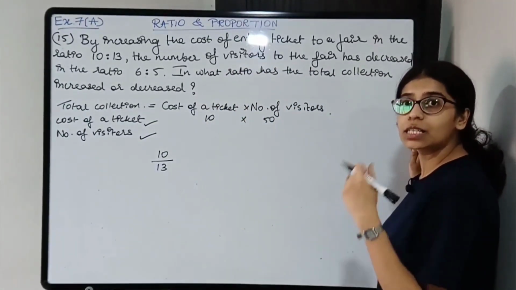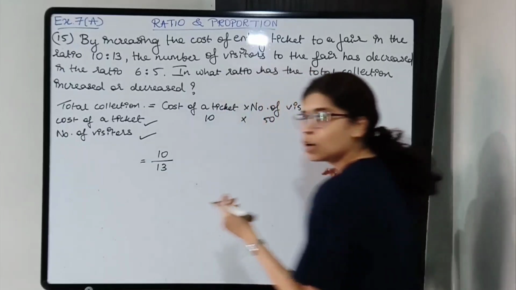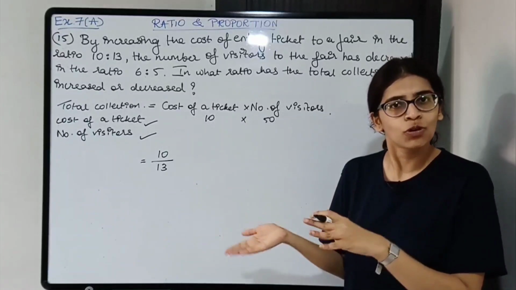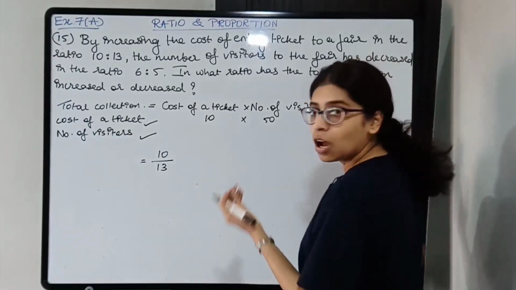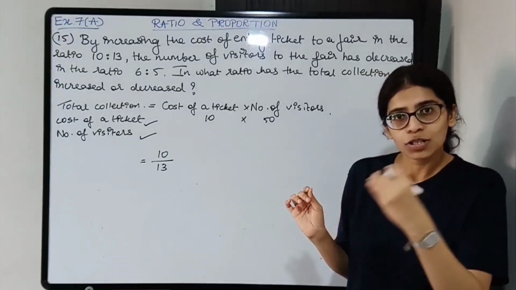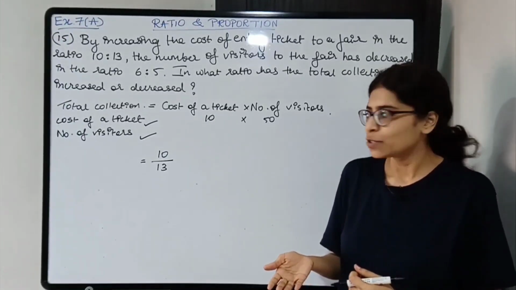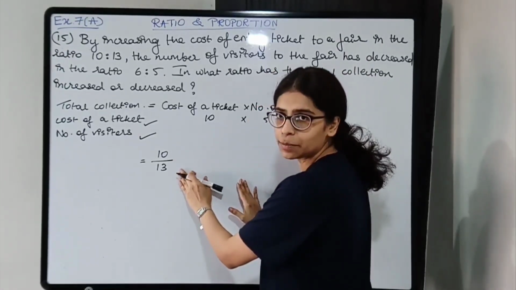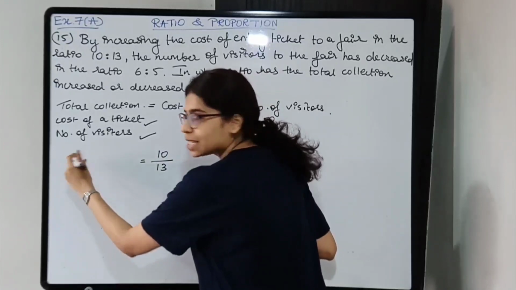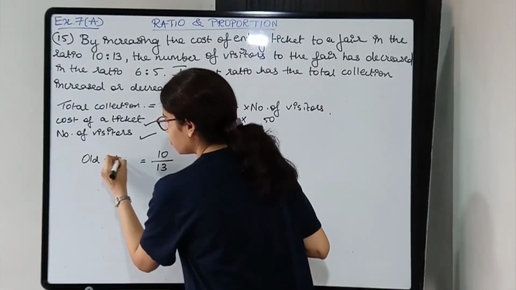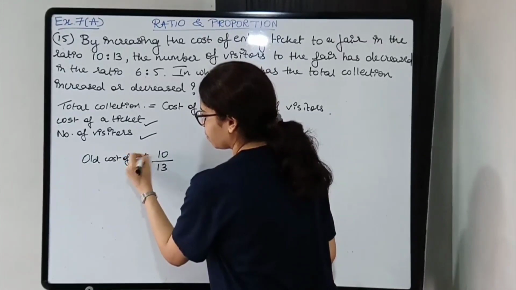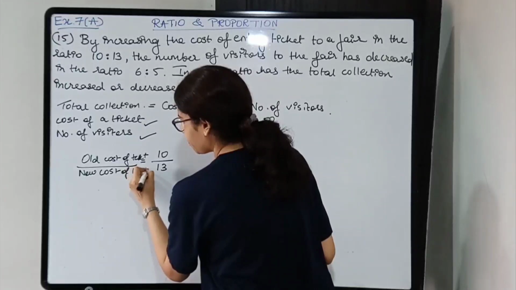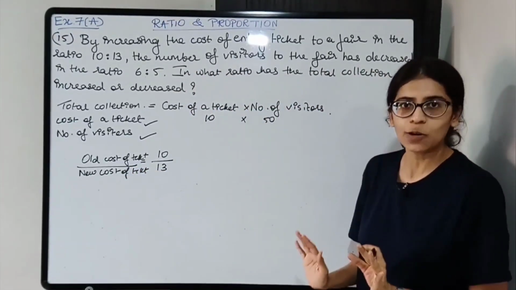And cost is increasing, so there is some old cost and new cost or original cost and new cost, however you want to write. So I'll be writing old cost and new cost. Okay, so old cost is less and new cost is more because it is increasing. Okay, so old cost you will write in front of the smaller number. Which one is smaller out of 10 and 13? It is 10. So in front of the smaller number, old cost of ticket, and new cost of ticket will be in front of the greater number. I hope this part is clear to you.